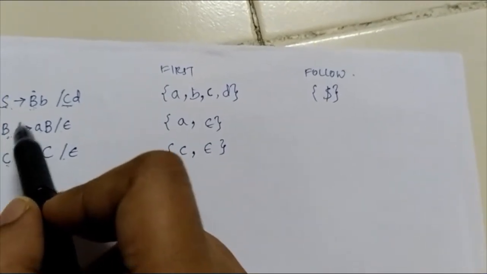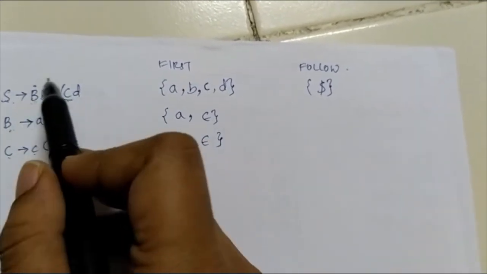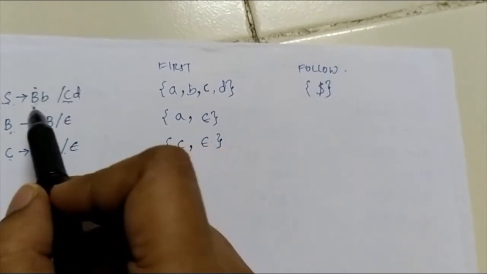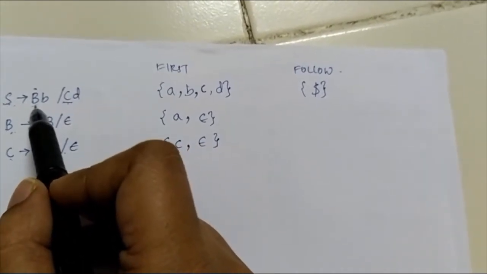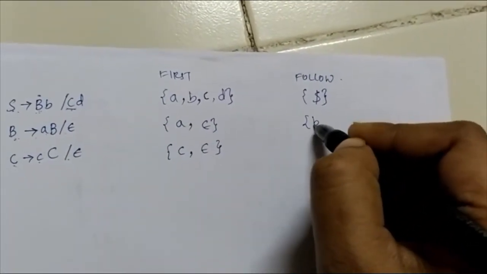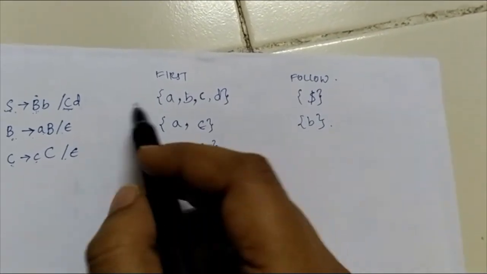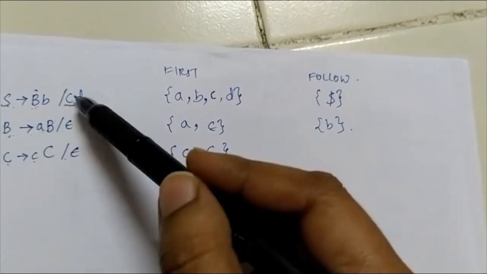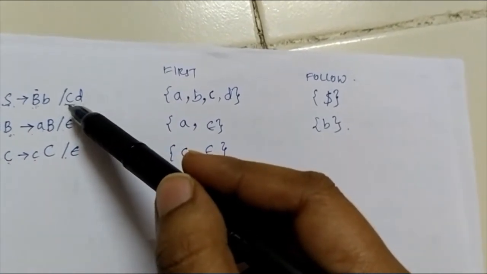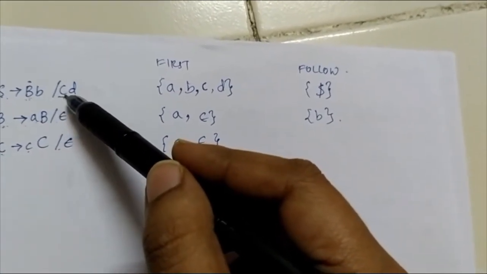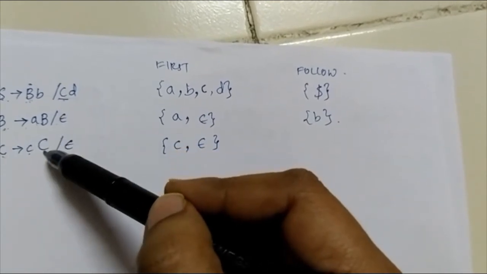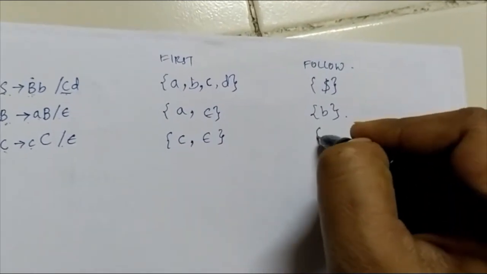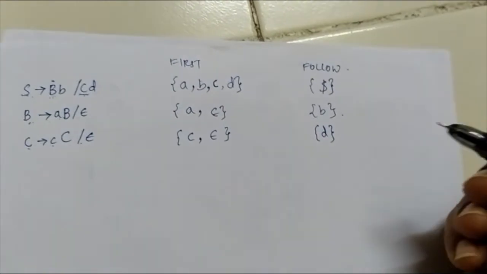So the follow of B is, see here, where can we find B in any of these RHS? I have B here, so the follow of B will be small b, and that's it. What is follow of C? Where can you see capital C? Here it is and nowhere else. So follow of C is d.